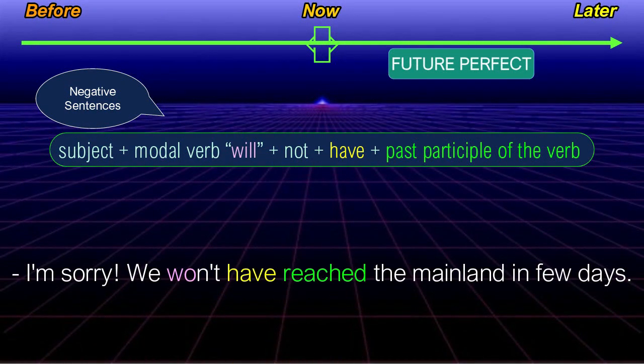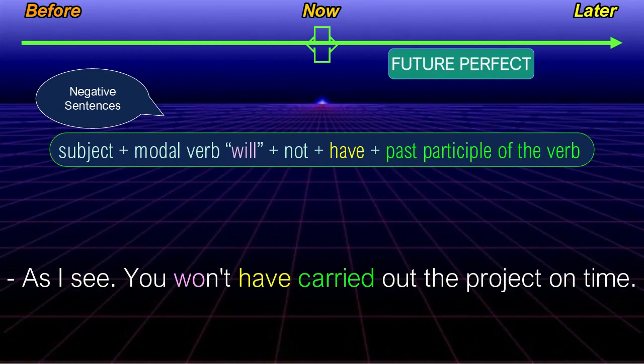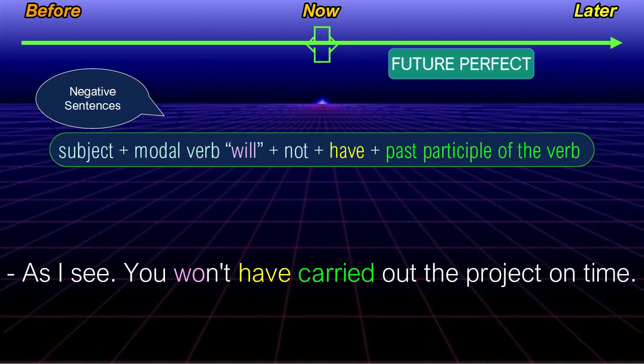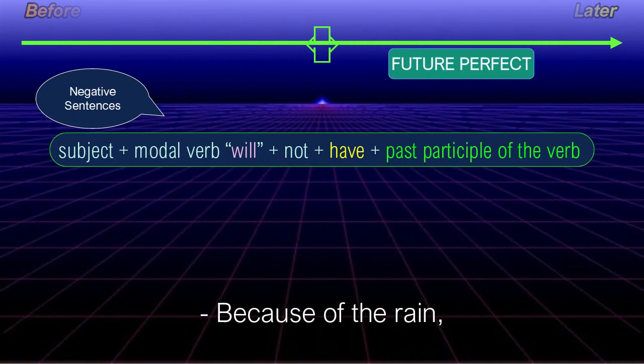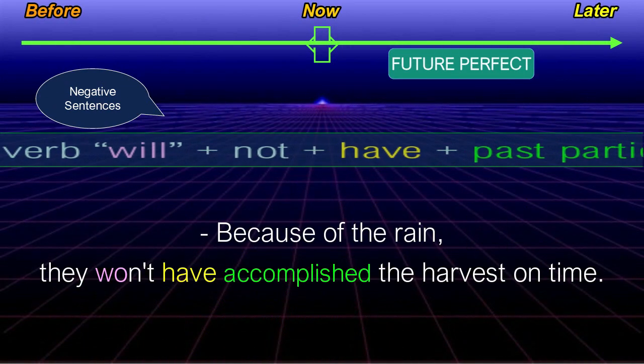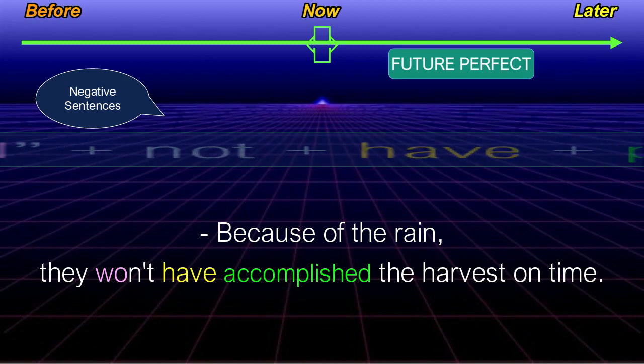I'm sorry, we won't have reached the mainland in few days. As I see, you won't have carried out the project on time. Because of the rain, they won't have accomplished the harvest on time.